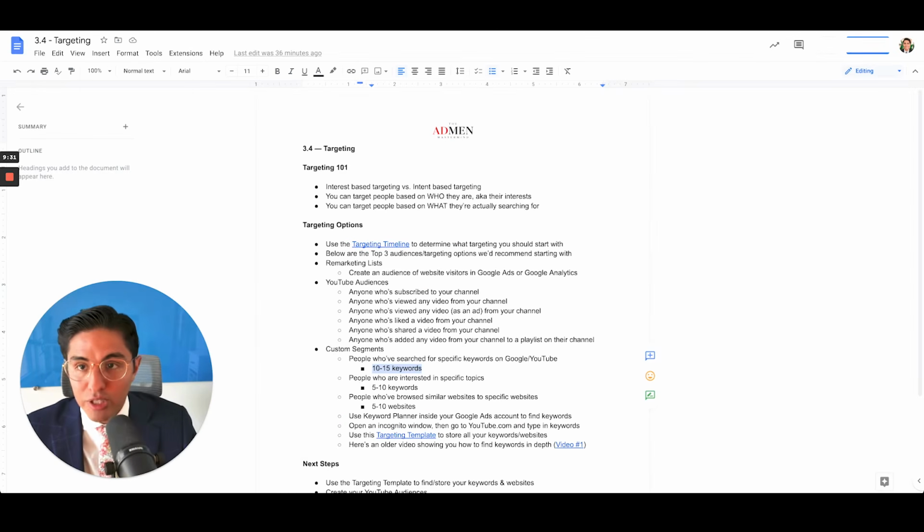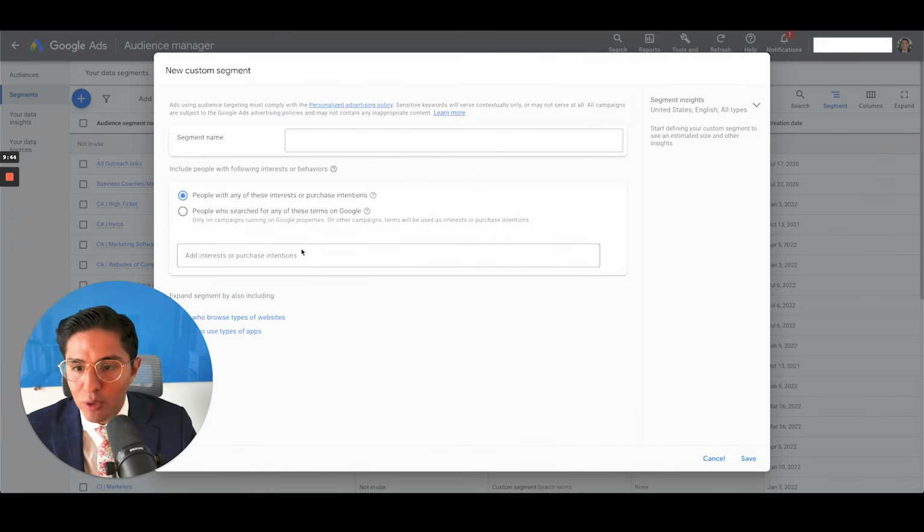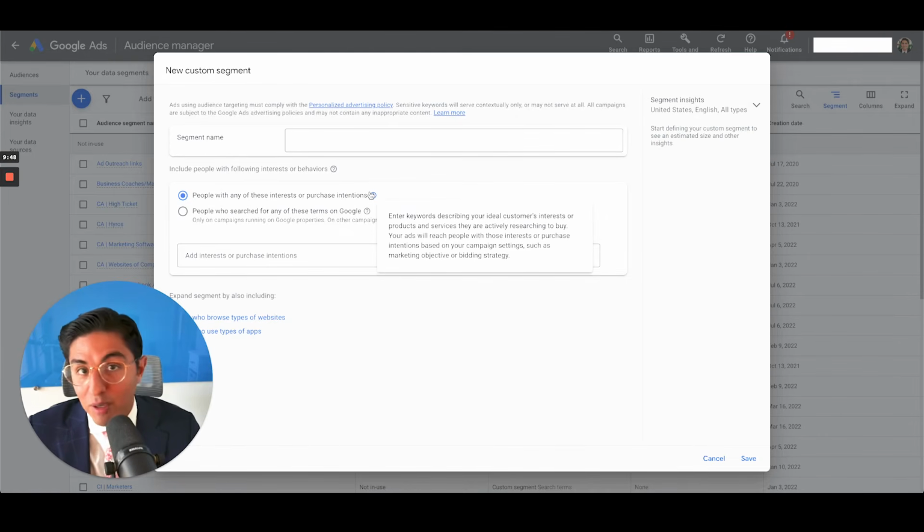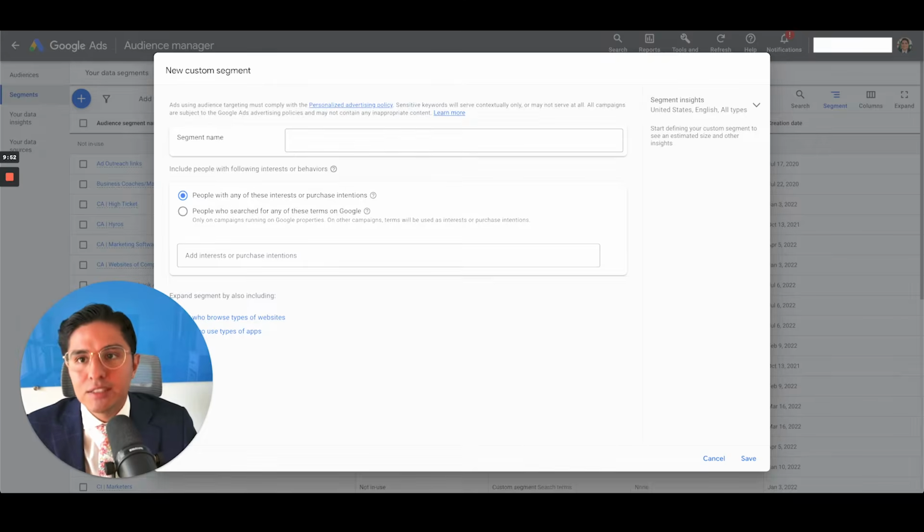So this one is actually really good, but you want to have at least 5 to 10 keywords in here. We found that 3 to 5 is really good as well, but for the sake of this example and recommendation, I think 5 to 10 is a very safe recommendation for you, okay? So add 5 to 10 keywords in here and create custom segment audiences with the interest. We call this custom affinity, okay, custom affinity. And you want to make at least 10 of these as well and start testing those.